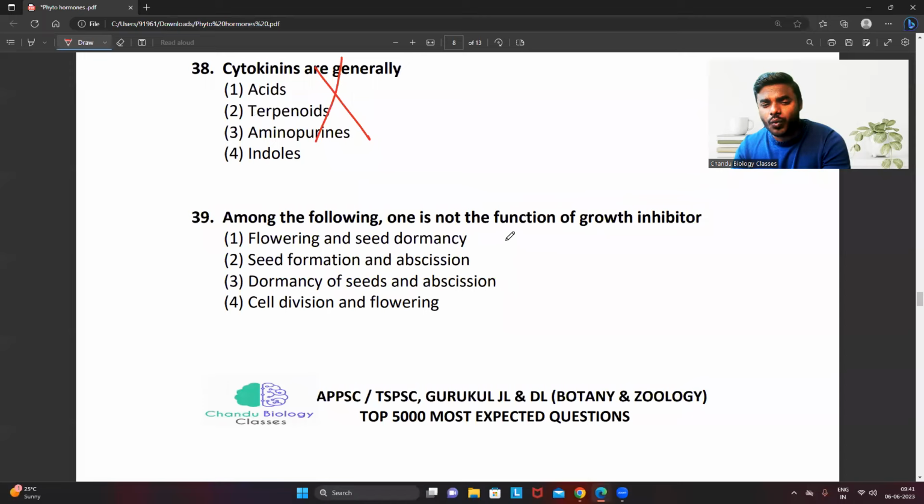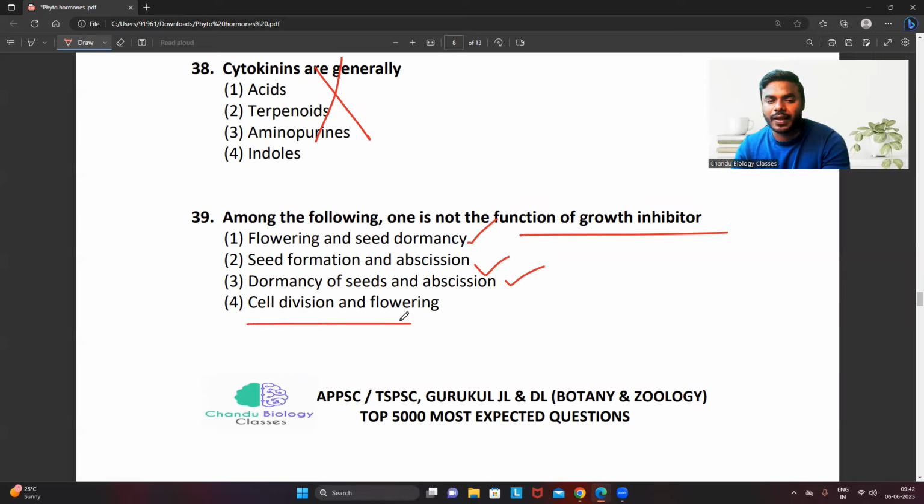Then question number 38, cytokinins, I think it got repeated. Among the following, remember, one is not the function of the growth inhibitor. See friends, growth inhibitor, what it will do, it always inhibits. Flowering and seed dormancy, of course, that is one of the major functions performed by the inhibitor. Seed formation and abscission, that is also an inhibition process. Dormancy of seeds and inhibition, that is also a growth inhibition process.